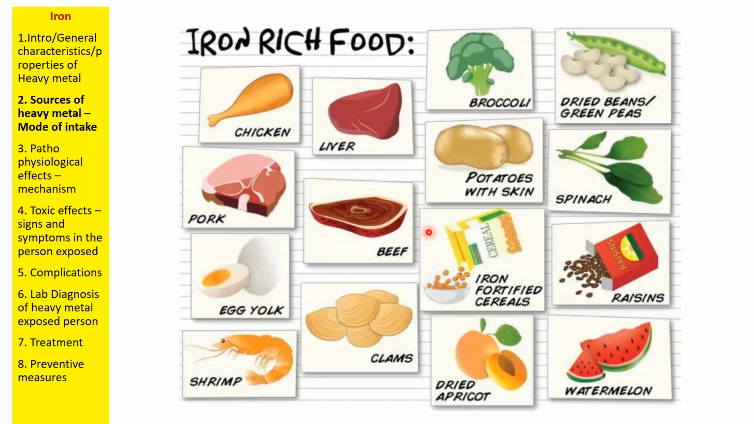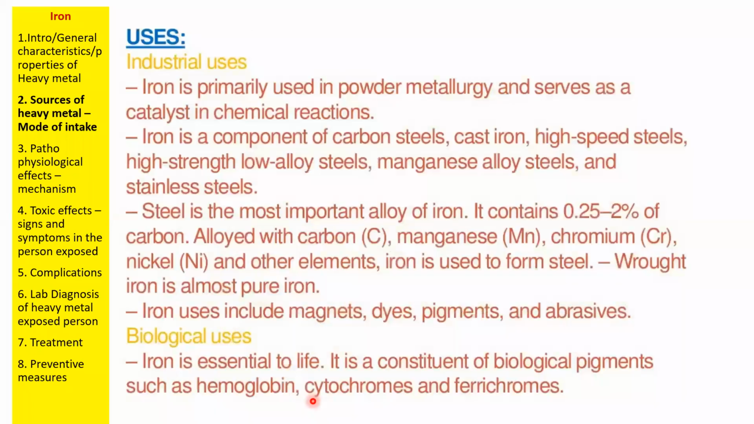So these are few food sources where we will get iron supplementation. Broccoli. Okay, broccoli has so many health benefits, and even watermelon has so much iron. So kindly mind this food and try to take it regularly. Okay. So we are not going to discuss the industrial uses of iron. So I'm just skipping this one.